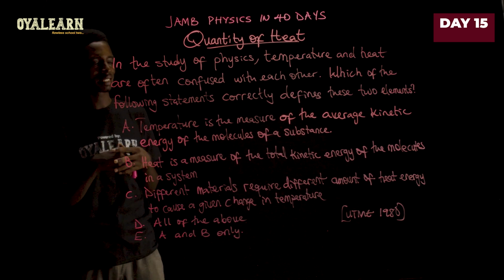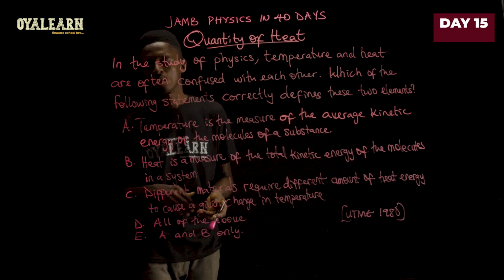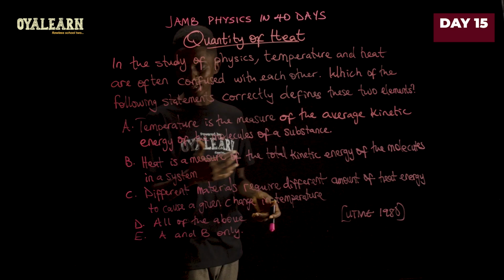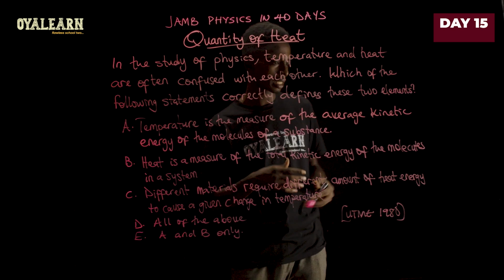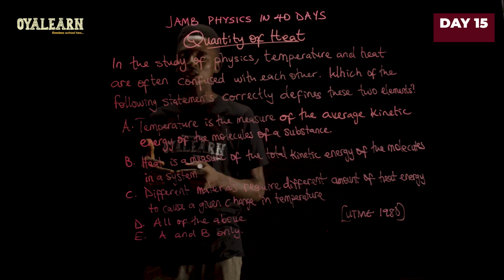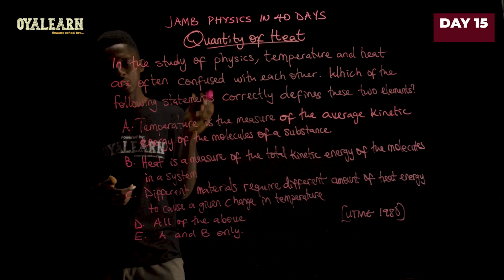So now let's look at the definitions that are here and then see which ones are correct. So option A says temperature is the measure of the average kinetic energy of the molecules of a substance. That is correct. It is just the definition I've given for temperature just now based on the kinetic molecular theory.